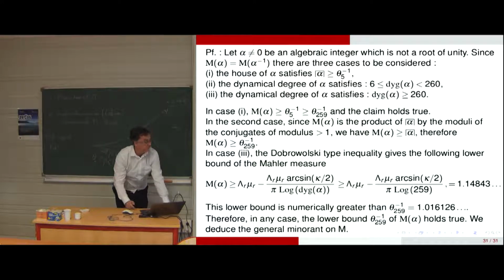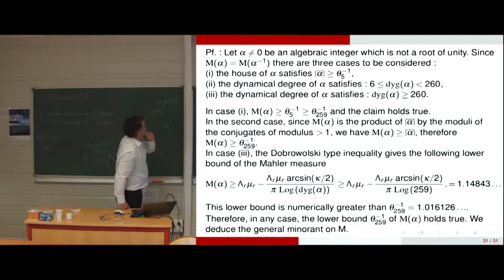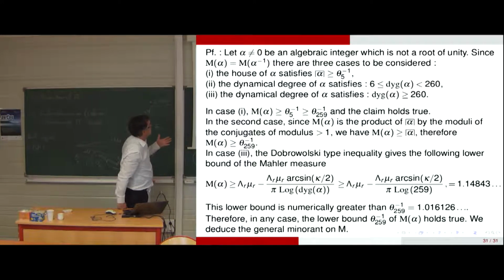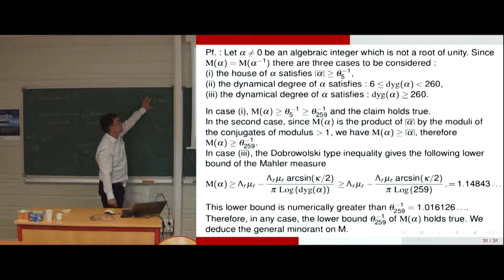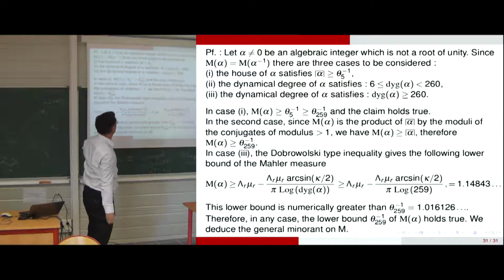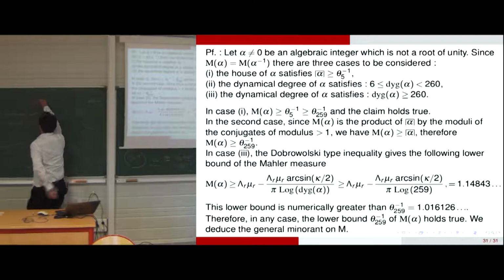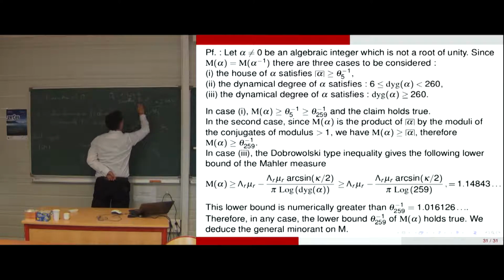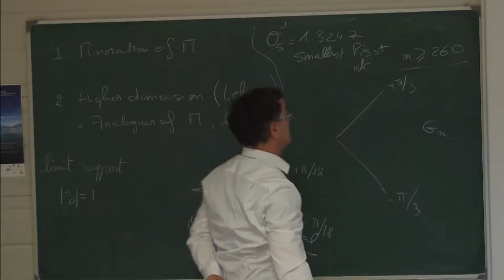So now the proof. We use the inequality of Dobrowolski to make the computations and to be in the correct regime of validity of the asymptotic expansions. So first, beta can be greater than theta 5 minus 1, which is the smallest Pisot number.